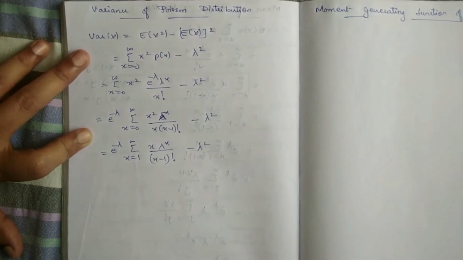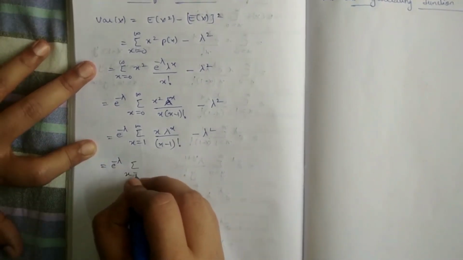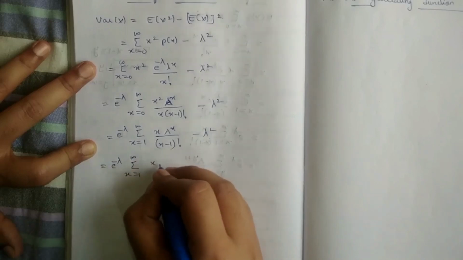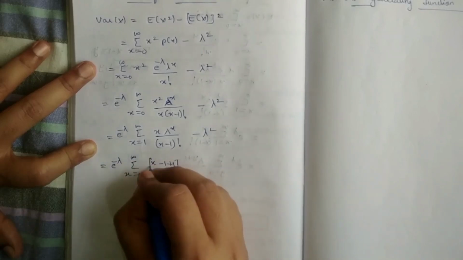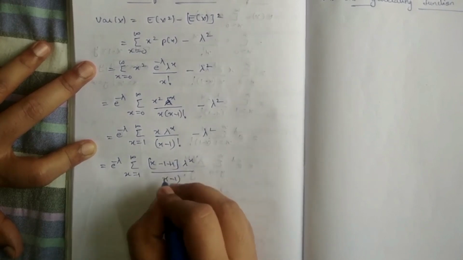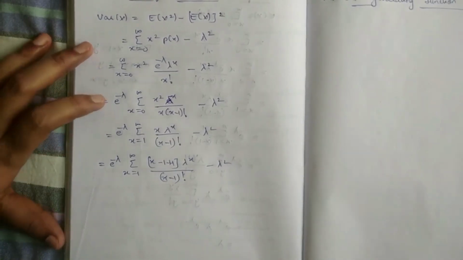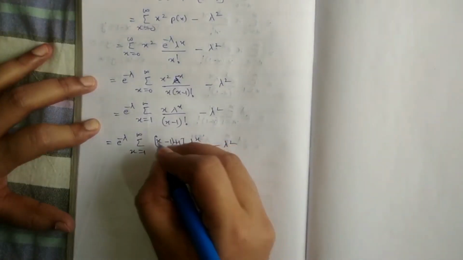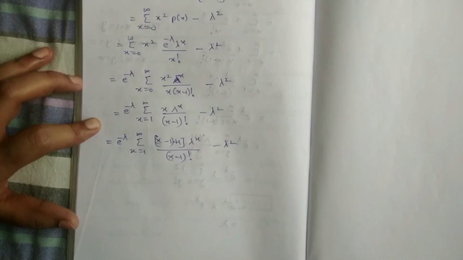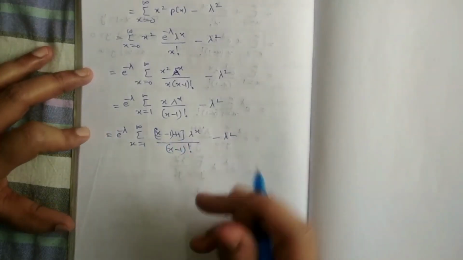So this can be written as summation x from 1 to infinity, x minus 1 plus 1 into lambda power x, divided by x minus 1 factorial, minus lambda square. What we'll do is combine this to form one term, and one will be the second term. We'll multiply this lambda power x inside and separate the summation for both the terms.